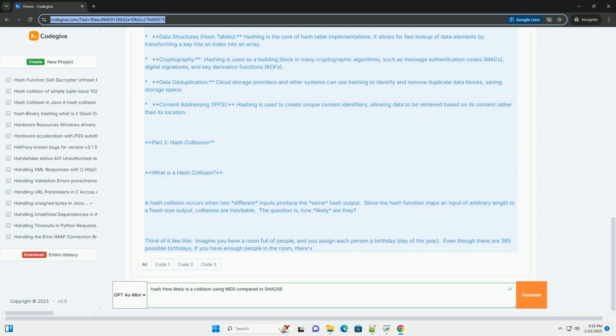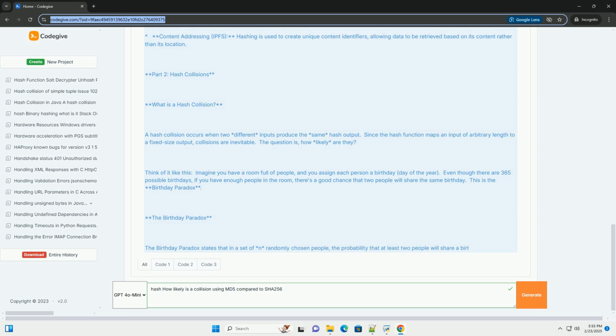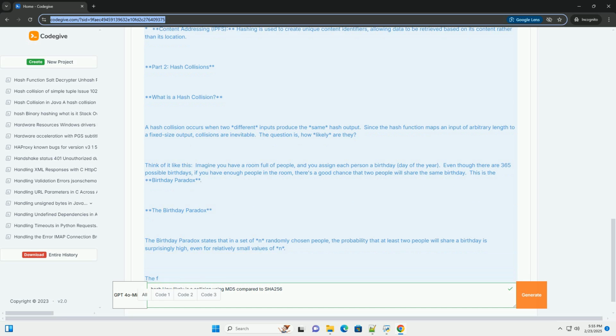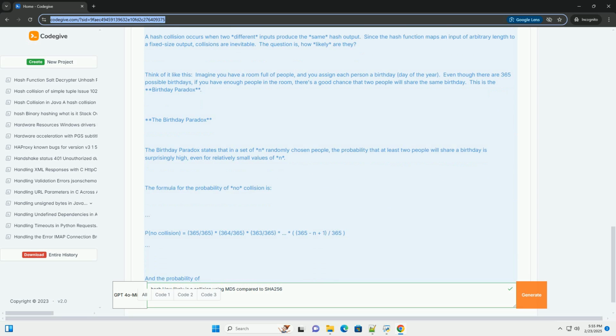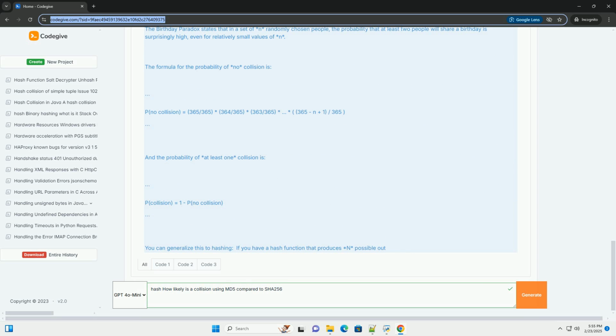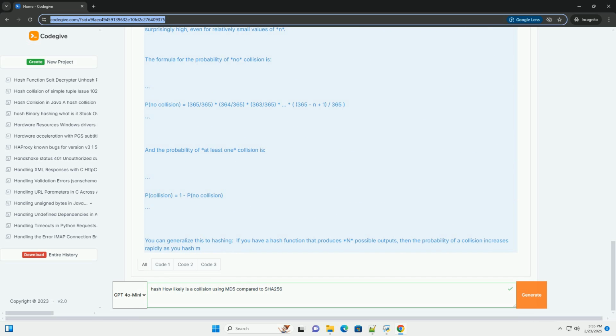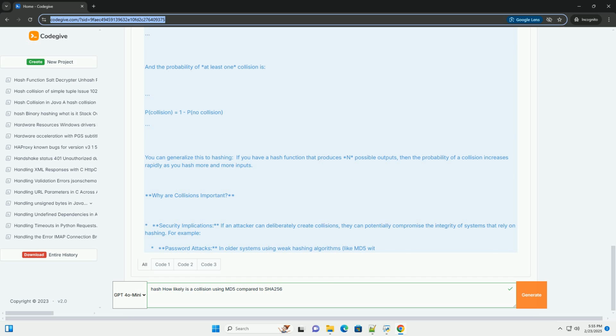Second preimage resistance: given an input x and its hash h(x), it should be computationally infeasible to find a different input y such that h(y) equals h(x). Collision resistance: it should be computationally infeasible to find two different inputs x and y such that h(x) equals h(y). This is the strongest requirement.